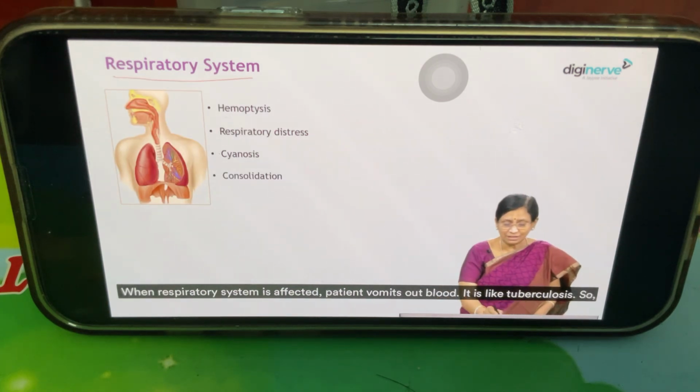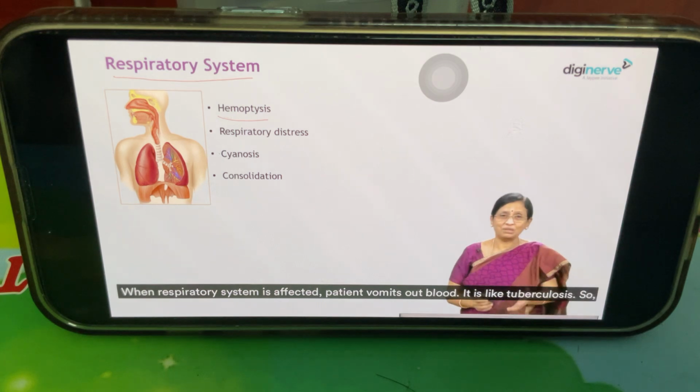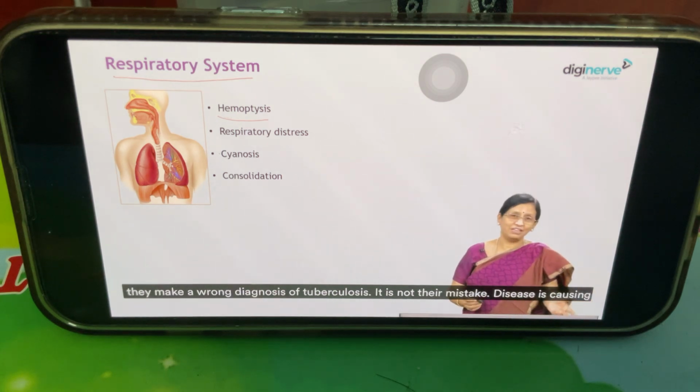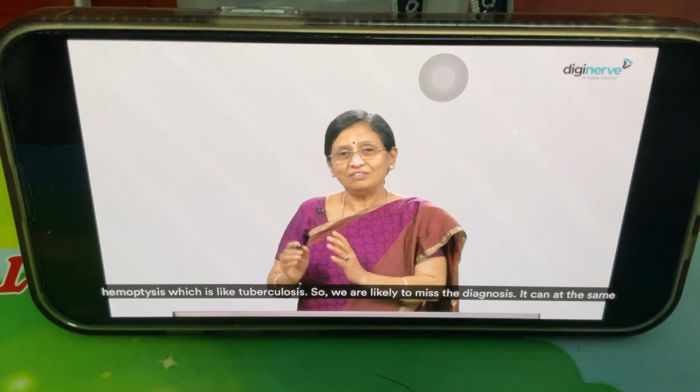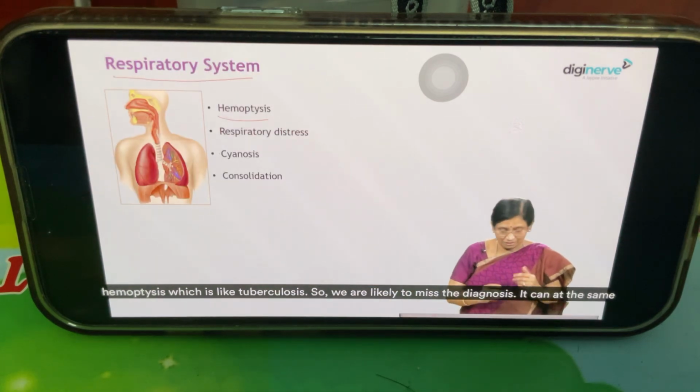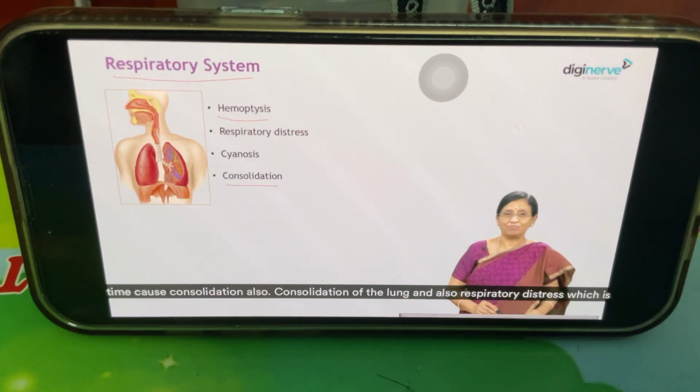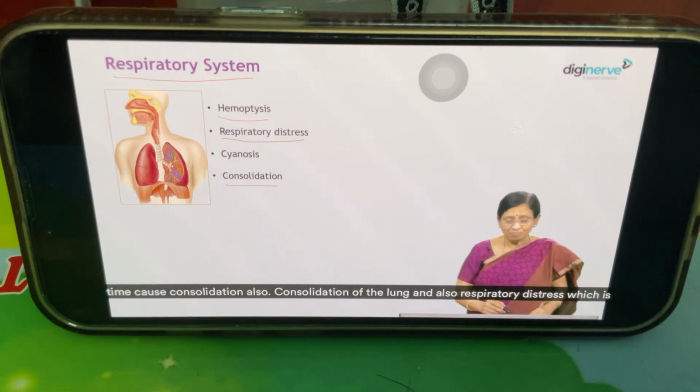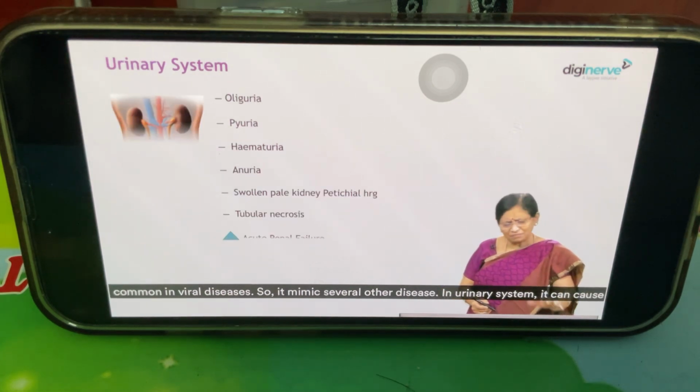When respiratory system is affected, patient vomits out blood. It is like tuberculosis, so they make a wrong diagnosis of tuberculosis. It is not their mistake. Disease is causing hemoptysis, which is like tuberculosis. So we are likely to miss the diagnosis. It can at the same time cause consolidation of the lung, and also respiratory distress, which is common in viral diseases. So it mimics several other diseases.